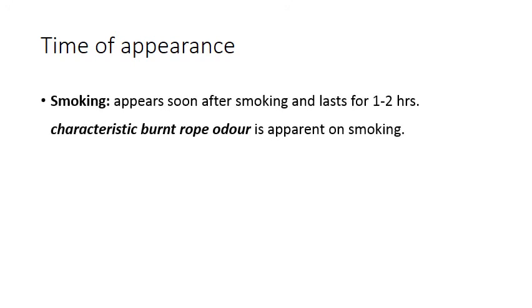Coming to the time of appearance of signs and symptoms. Remember that cannabis can be smoked. When the person smokes it, the symptoms appear soon after smoking and the effect lasts for about 1 to 2 hours. Whenever the person smokes, the environment will have a characteristic burnt rope odor. So if a normal person visits an area where someone is abusing cannabis by smoking, he may notice the characteristic burnt rope odor.